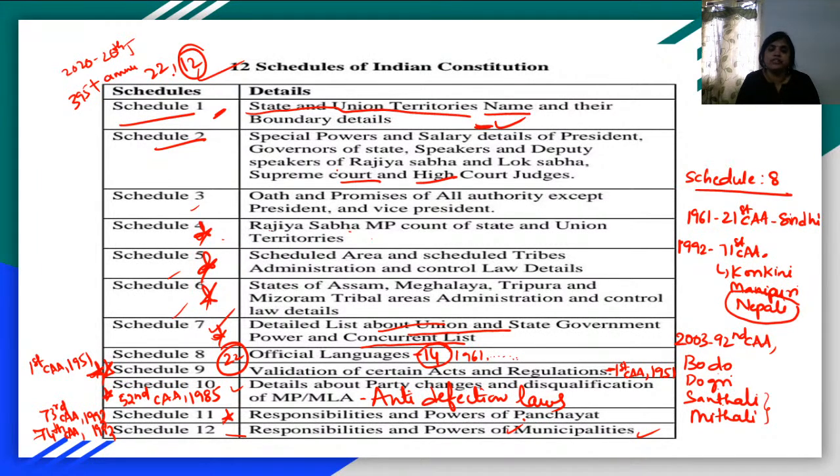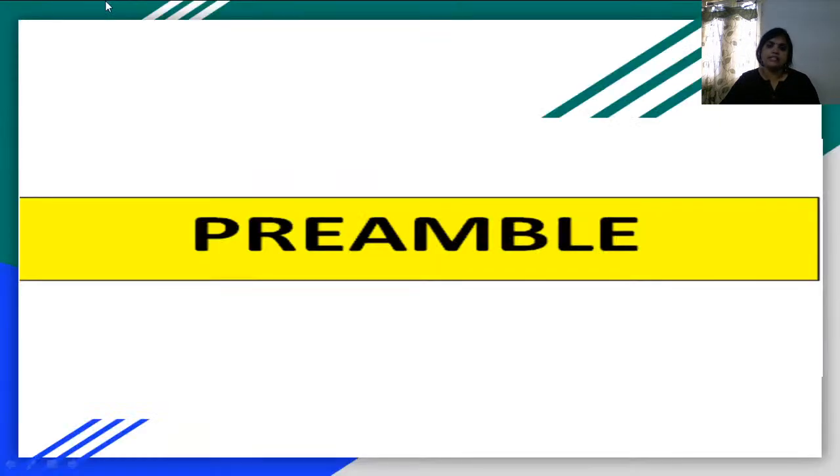The third chapter of our syllabus is Salient Features of the Indian Constitution. Let me remind those attending the class today that the first chapter, Evolution of the Indian Constitution or Historical Underpinnings, we will discuss later. The second chapter, Making of the Indian Constitution, also we will discuss later. We have started with the third chapter, Salient Features, which is completed at this point. Next we are going to discuss the fourth chapter, called the Preamble.